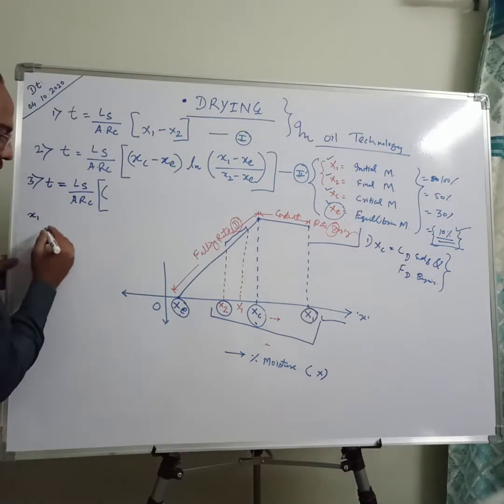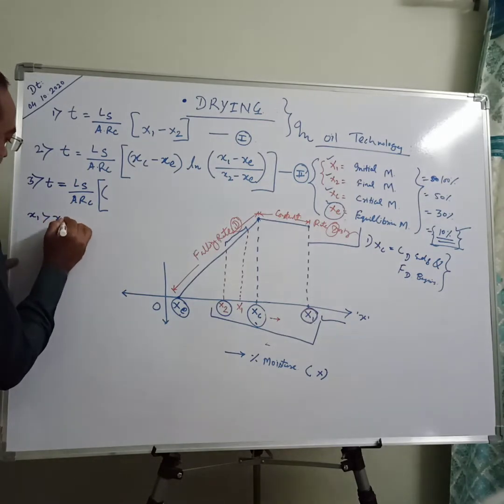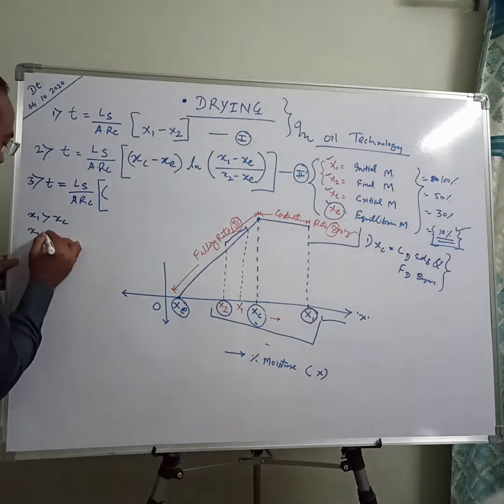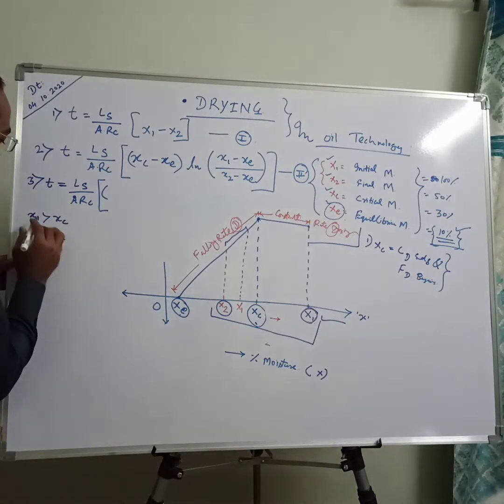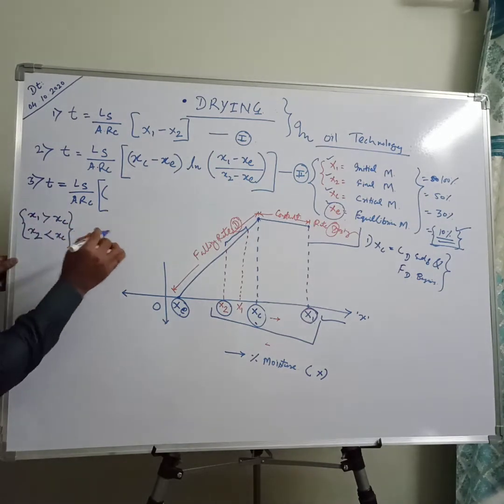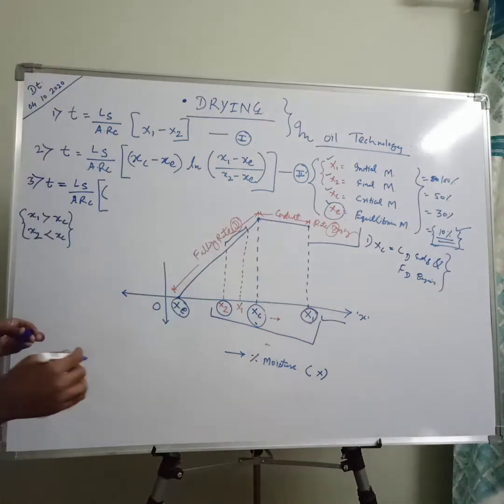X1 is higher than the critical moisture while the final moisture x2 is less than the critical moisture, then both drying conditions, constant rate and falling rate drying, are used.